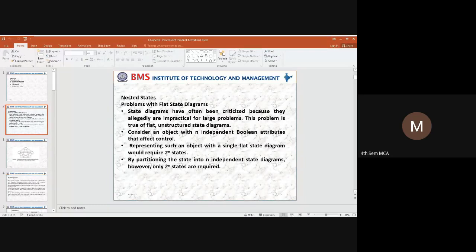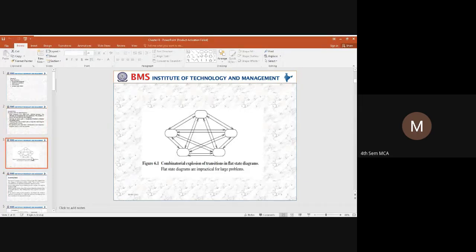All these 8 different states can be dependent on each other. When all the states are dependent on each other, what happens? It will cause a lot of problems, which says that the system is in an unstructured manner and we cannot observe what changes are going to happen within an object. So this is what a flat state diagram is.